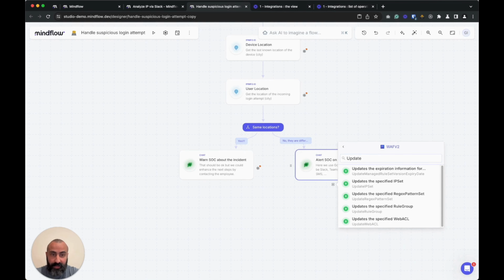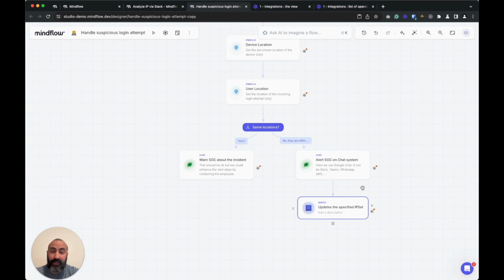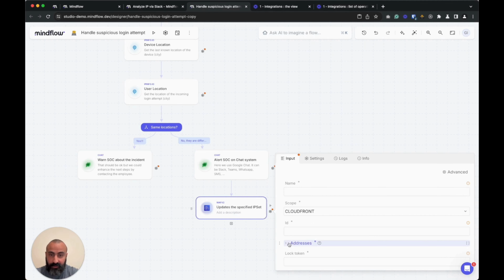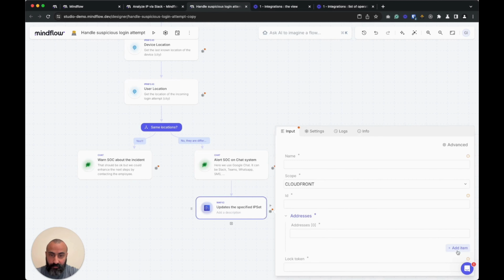So I search for updates and I can see here that we are able to update the specified list, IP sets. By clicking here on the step, I'm adding another step to my workflow, which means I will be able to configure it properly by adding the different addresses, for example, where it's coming from.